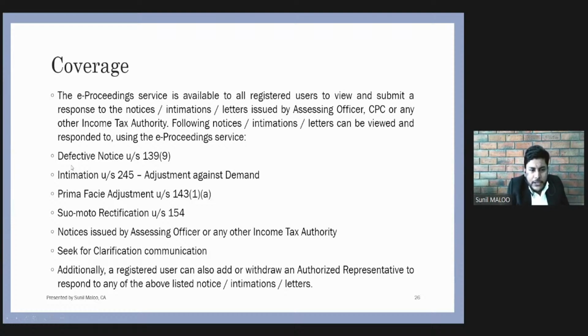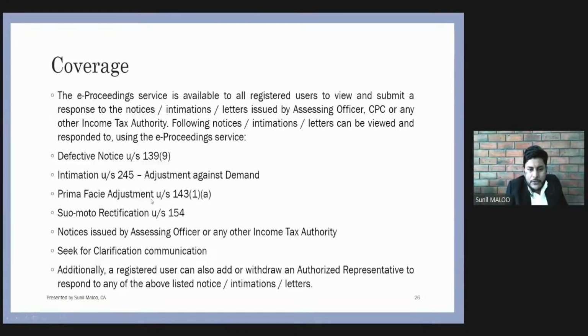Correspondence relating to the defective notices under 139(9), intimation under 245 regarding adjustment of demand. Suppose there is a demand in one year and the assessee is eligible for the refund in another year. So the department used to adjust the refund against the demand first and then issue the balance amount to the assessee. So as per law, before making any adjustment, the CPC or the assessing officer needs to issue an intimation under 245. So those types of intimation will be issued under the e-proceeding tab.